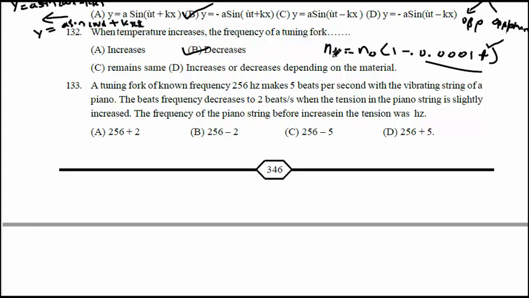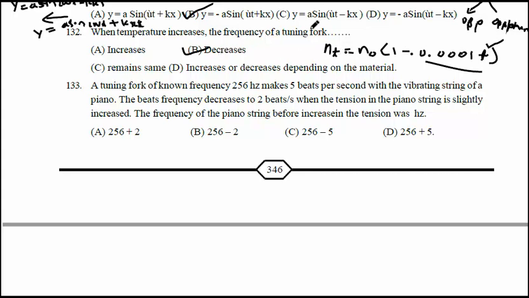See here, the relation between Nt and N0. Nt means the frequency at t degree centigrade, and N0 means the frequency at 0 degree centigrade. So Nt equals N0 times (1 minus 0.00001 times t). If temperature increases, this whole term increases, but it increases in the negative. If it increases negative, Nt will decrease. So option B is correct.